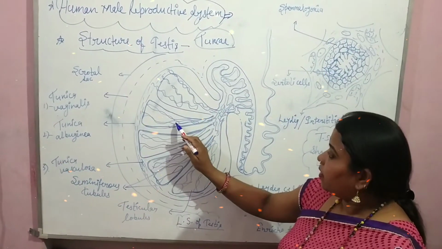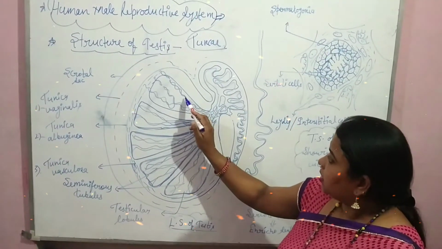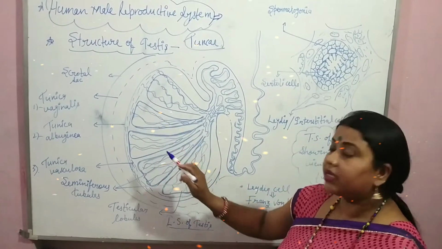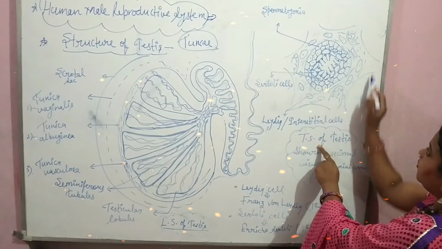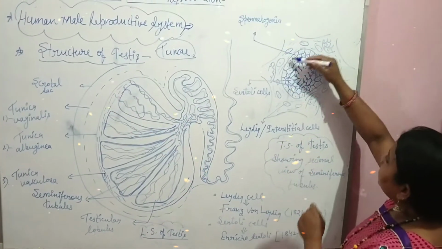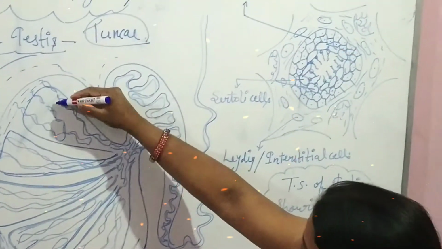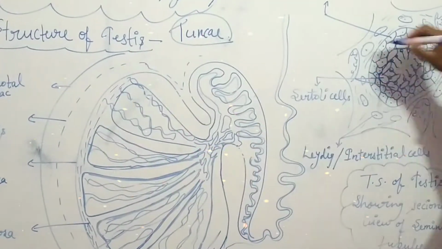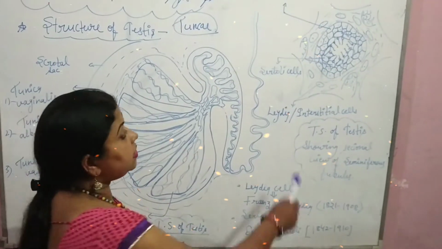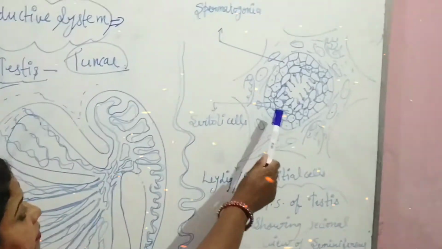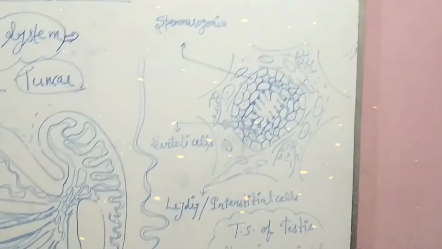Inside the testicular lobules, you can see there are highly coiled seminiferous tubules. When we cut a TS of the seminiferous tubule, you can see there are so many cells. This is the structure of the transverse section of the seminiferous tubules.